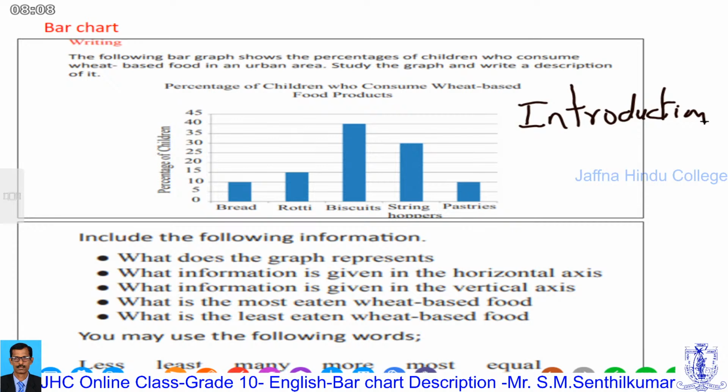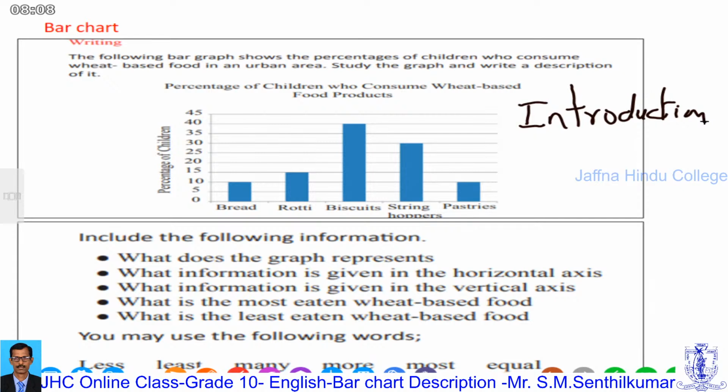This is a writing skill you have to follow. Even if you know the answers, you have to write in a proper way. The first paragraph should be introduction. Introduction means describing the physical features of the bar chart.